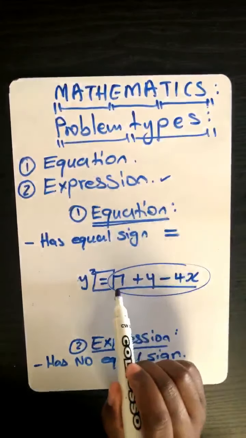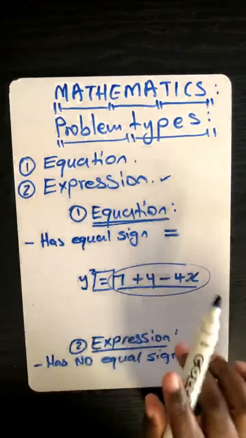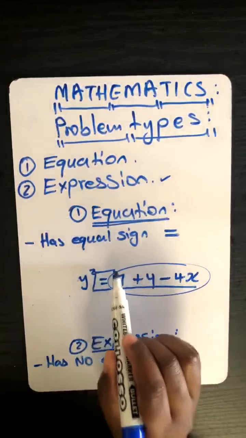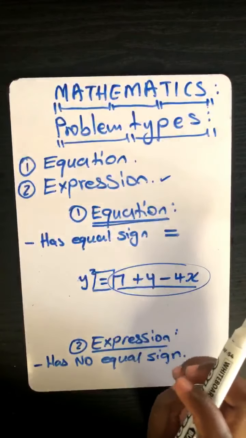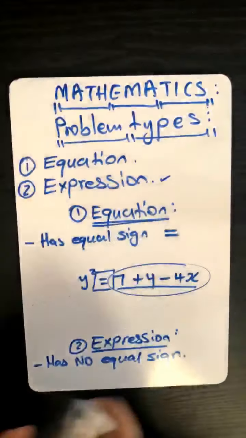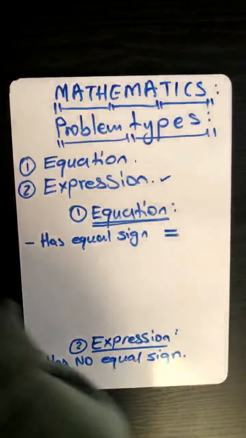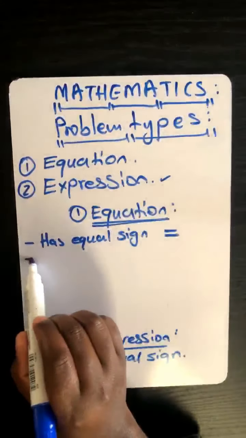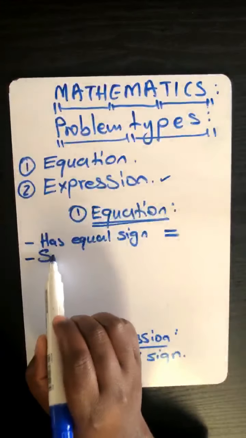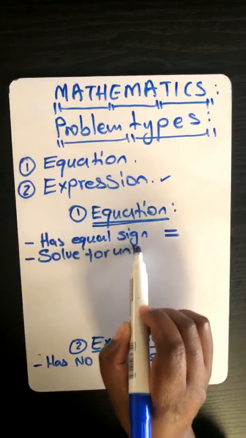Yeah. So whether it has a million more terms or just one term, it doesn't matter. For as long as we see an equal sign, it means it's an equation. If it doesn't have an equal sign, then it means it's an expression. So when we have an equation, we solve for the unknown.